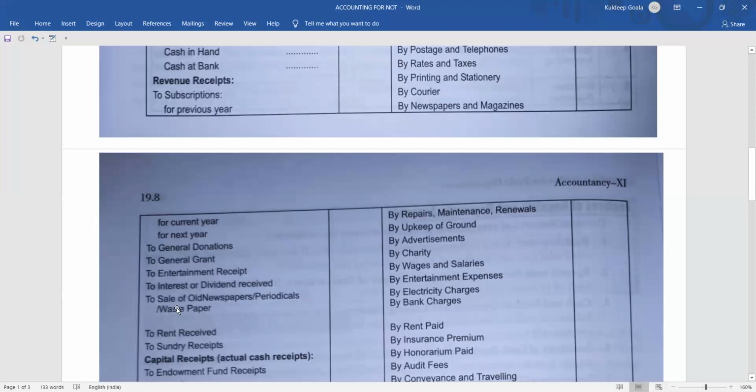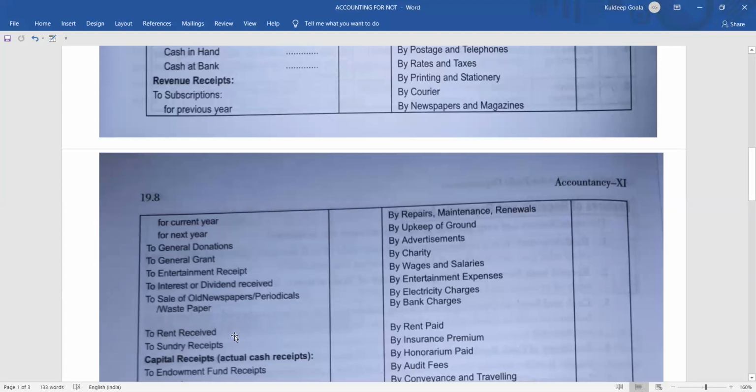Then coming to the next one, sale of old newspaper or periodicals or waste paper. Newspaper, you all know. Periodicals means the journals or magazines that are published on a weekly or monthly basis. Then the waste papers and all these come under the receipt. If you sell those things, you might get a certain amount of money. So that will also be taken as a revenue receipt.